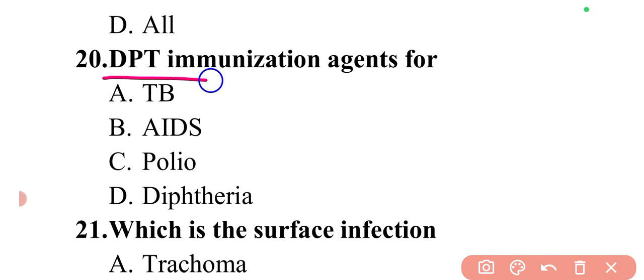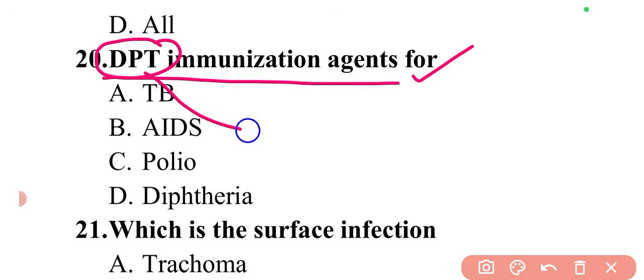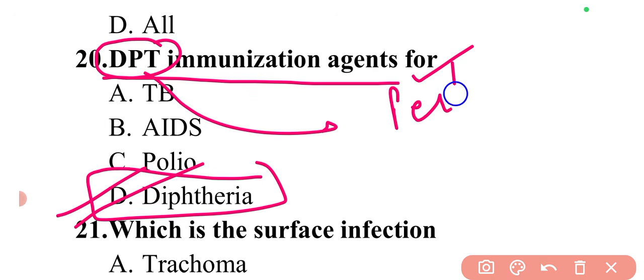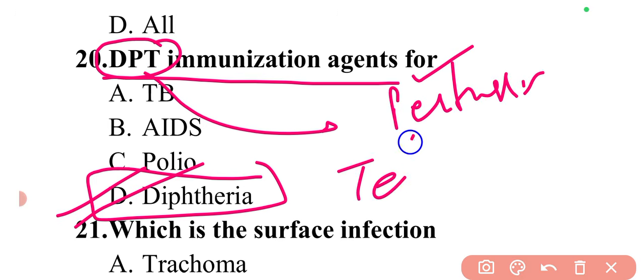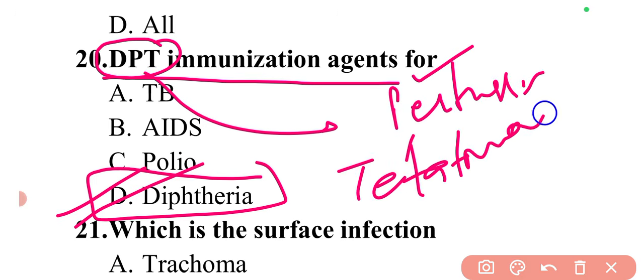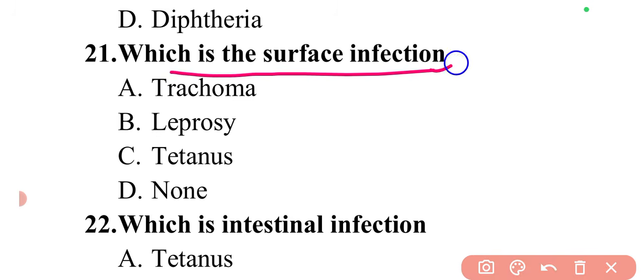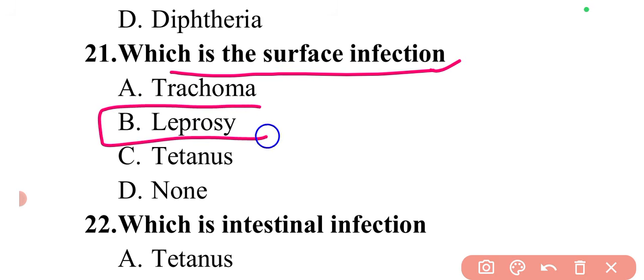Next question is DPT immunization agents for. So DPT is the immunization vaccine for diphtheria, pertussis, and tetanus. So these can be immunized from DPT vaccine. So here only diphtheria is mentioned, so option D is correct. Next question is which is a surface infection? It is leprosy. Leprosy comes under the surface infection. So option B is the correct answer.